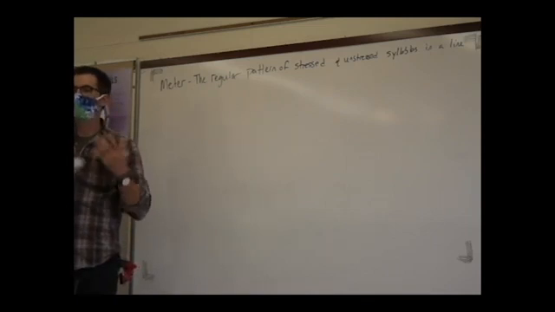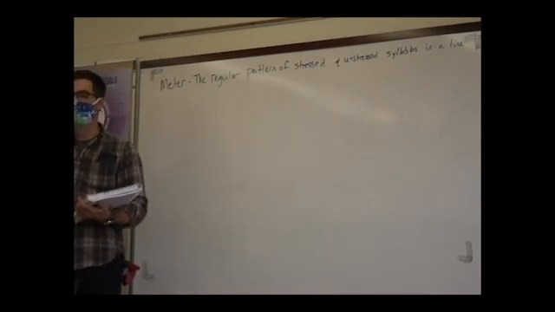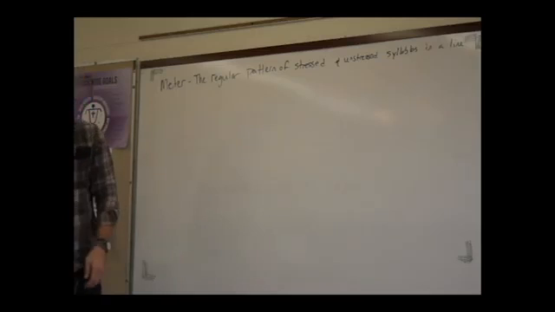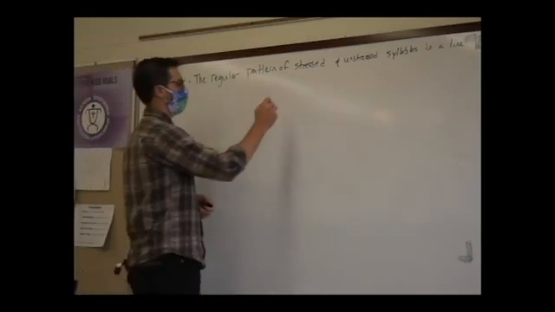So every line of poetry is going to have some kind of meter, right? So we have Amazing Grace. Let's look at Amazing Grace.